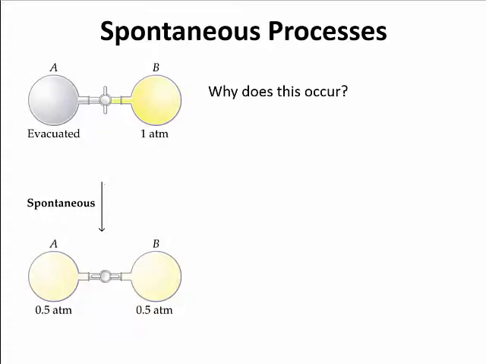That's just going to occur. Okay? So why does this occur? Why does it go from one side to the other? Well, we're going to relate that to something called entropy. Entropy is another way we're going to identify whether a process is going to be spontaneous or not. So one thing to point out here, this process is spontaneous as shown. However, in this case, we're not going to reverse that process. Okay, the reverse process is not spontaneous, right? We're not going to have all the gas from A suddenly move back into B on its own. It's not going to happen.